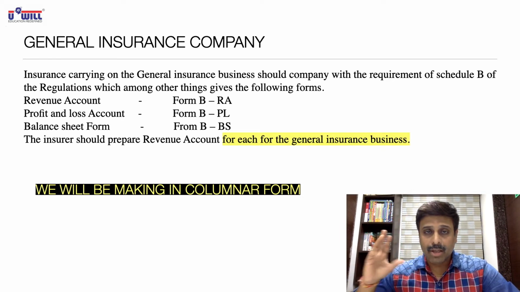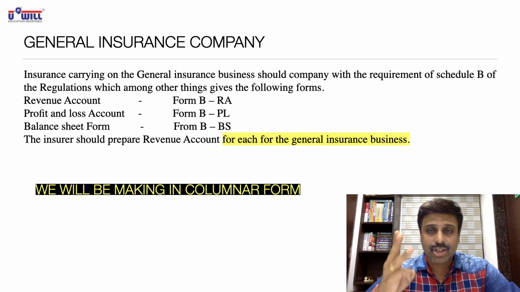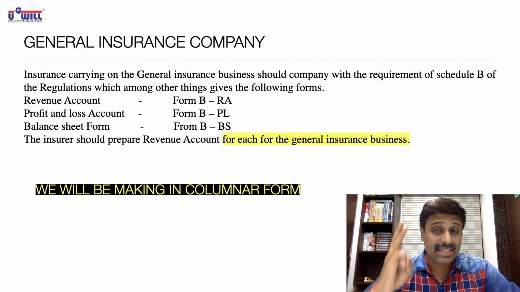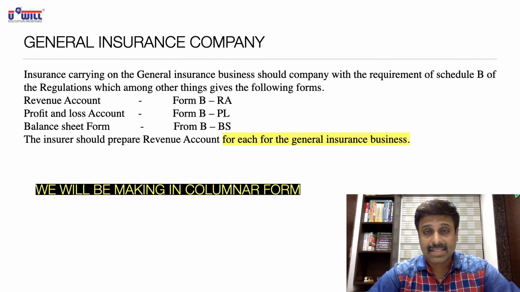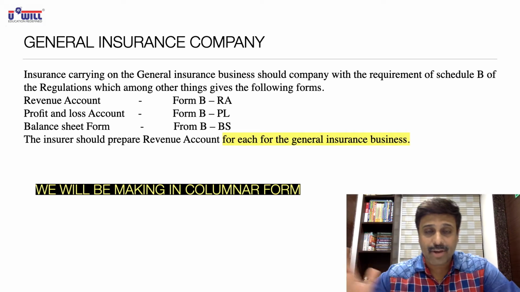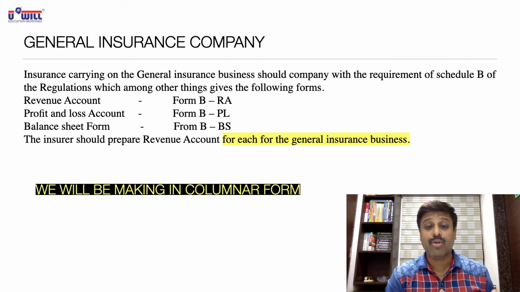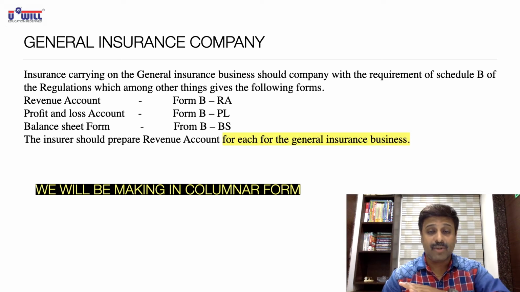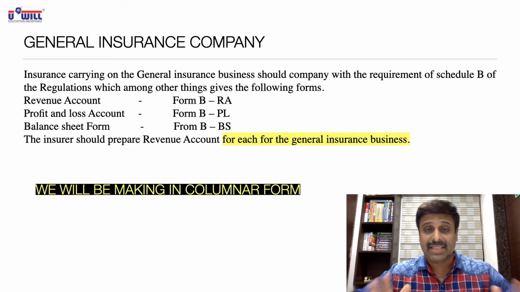So we will be making these three formats in columnar form instead of making separate revenue accounts. Practically, a separate revenue account for fire, for marine, and for miscellaneous business is to be done.